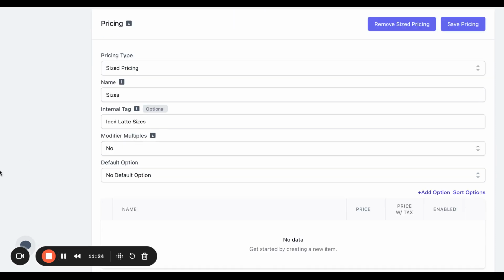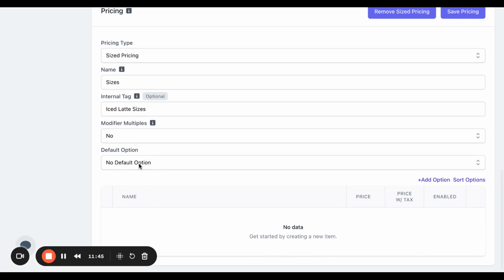Next is modifier multiples. Here you have the option to select if there is a multiple that the modifier options will increase by. So this is common for things like pizzas, where the toppings are different on each size. So the modifier options will increase by a certain multiple. But for coffees, typically this is just set to no. And then you can also have a default option, which will automatically be selected. So typically that is also set to no.